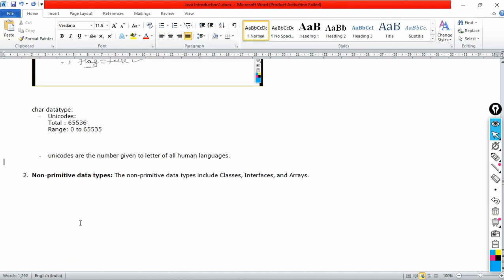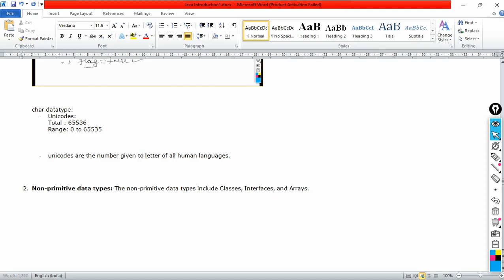Let us take an example. When we come to the English language, the codes will be 0 to 255, and these codes are called ASCII codes. ASCII codes are a part of Unicodes.